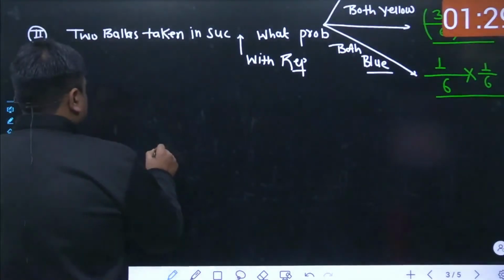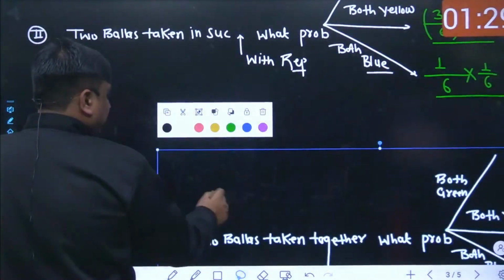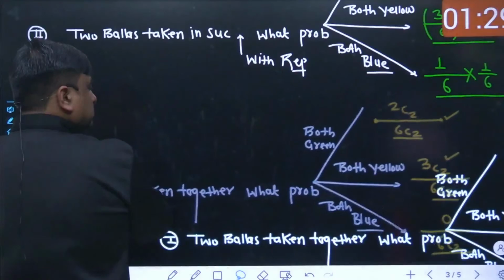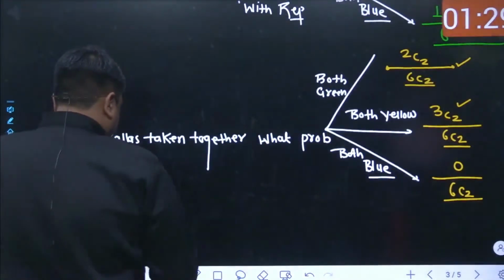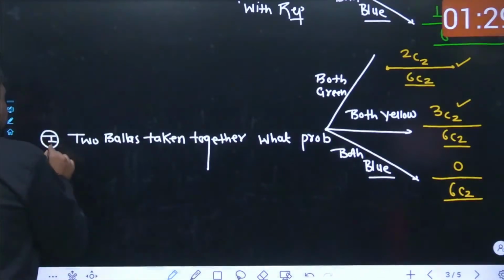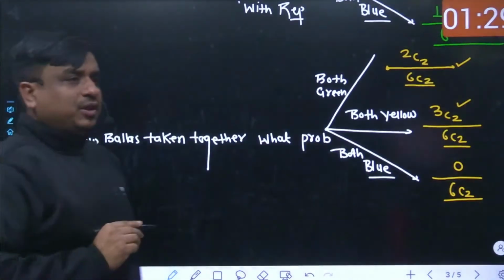Rather than taking the same problem with repetition or with replacement, I have taken this problem into the form of without replacement. So let me restructure this problem in the form of without replacement.